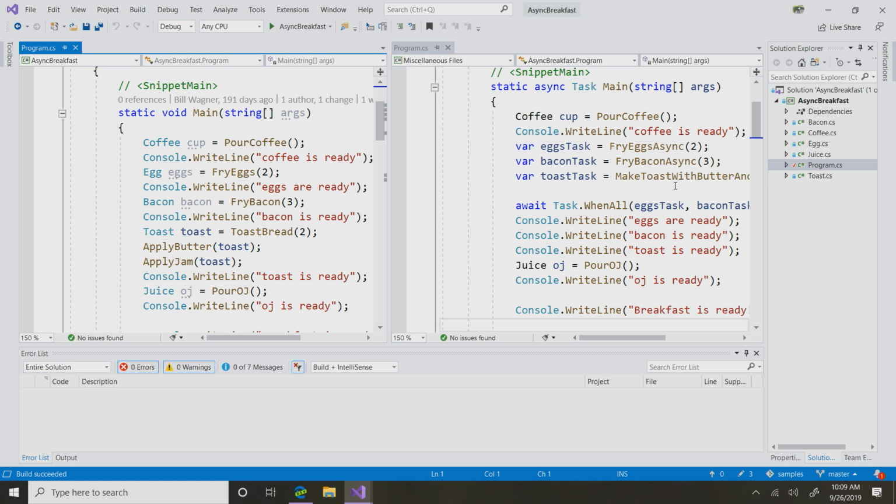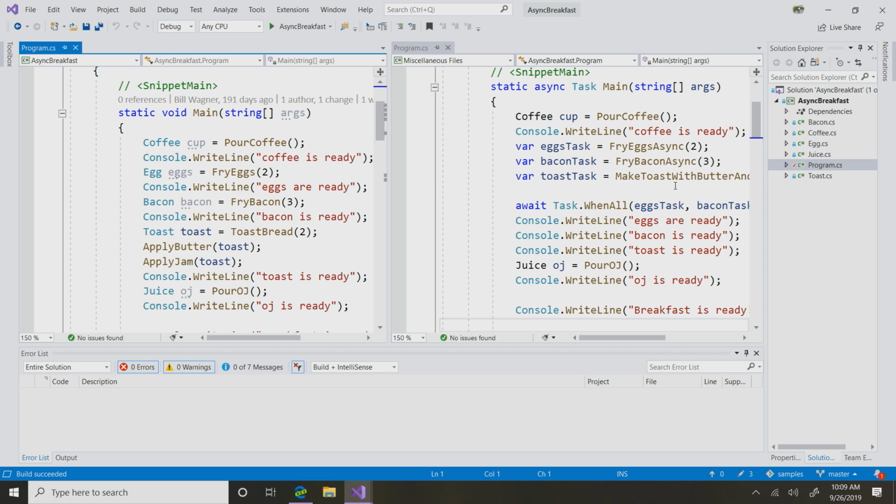And you see that async keyword, which says this code should be async, and the compiler has to rearrange it a little bit. And then down below, after we've started the tasks, we've got that await that says, I can't actually start eating until everything's done. So when all those tasks are done, we can continue. Great. And you mentioned that it'll compile a bit differently. Can we see an example of that?